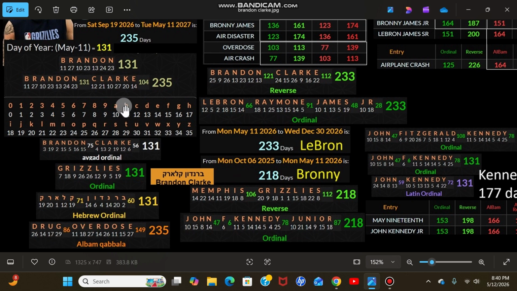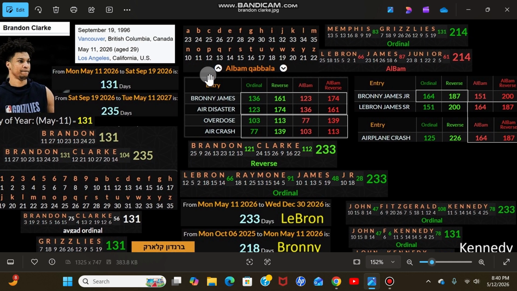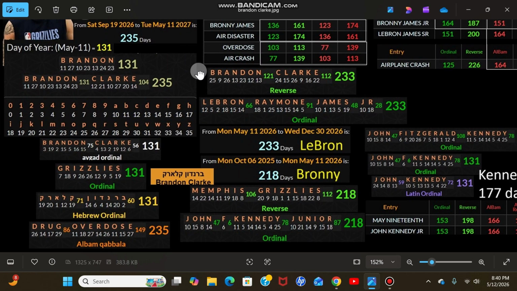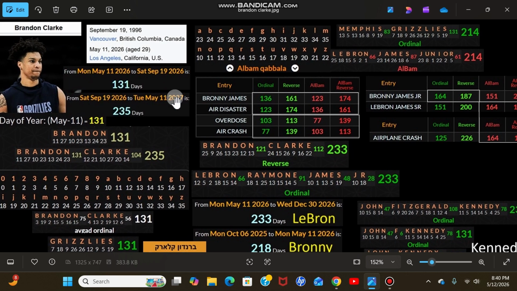And drug overdose, you're just taking this and applying the Albam method. To apply the Albam method, you would look at ordinal 1 through 13 and then 14 through 26 on the bottom row and switch out those rows. 14 through 26 would be A through M. So, here it would be 10 through 22. So you just take that and put it on the bottom row. Like over here, 10 through 22. But yeah, drug overdose is what he died from. Brandon Clarke, 235 days. Really.